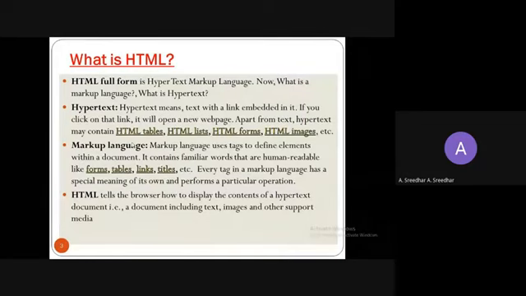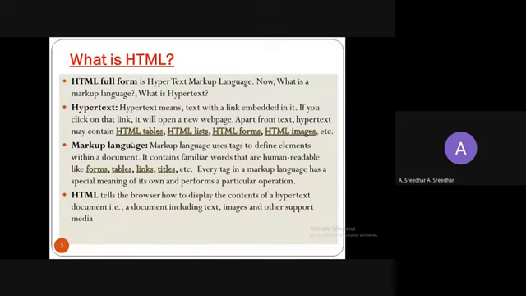Apart from the text, the hypertext may contain HTML tables, HTML lists, forms, images, and so on. Just like links, we can also create tables and lists. A list means you can list out different items, and there are also forms along with images.